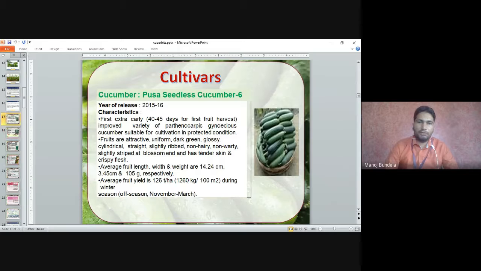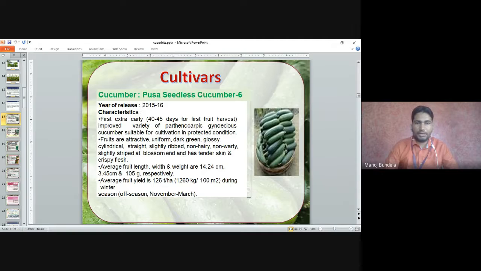Now the cultivars of cucumber. The cucumber is Pusa Seedless Cucumber 6. The year of release is 2015-16. The characteristics: it is extra early, with first fruit harvest in 40 to 45 days. It is an improved variety of parthenocarpic gynoecious cucumber suitable for protected cultivation. So Pusa Seedless Cucumber 6 is mainly grown in protected cultivation, under greenhouse conditions.